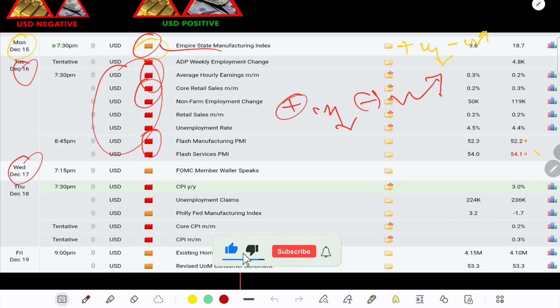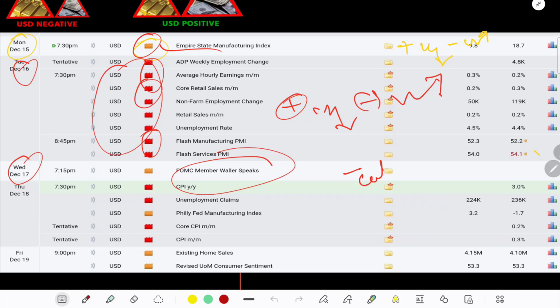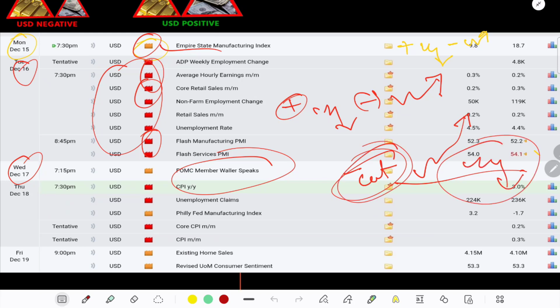On Wednesday we have FOMC member speeches. If there is something related to an interest rate cut, we will buy gold, because with an interest rate cut USD will be weaker than before. In that case gold will act strongly bullish. And for no rate cut, maybe the market will go down or go for sell.